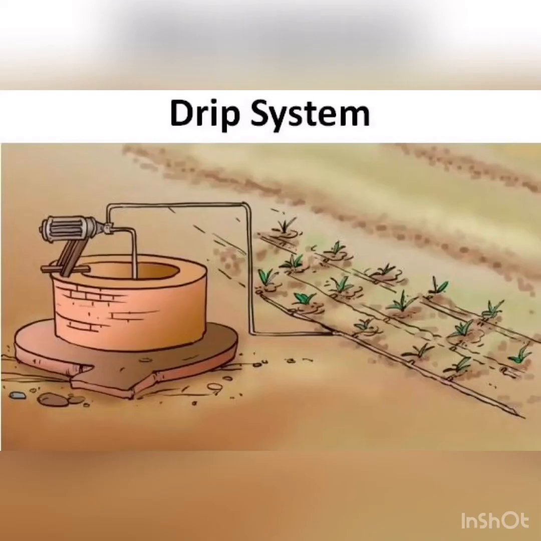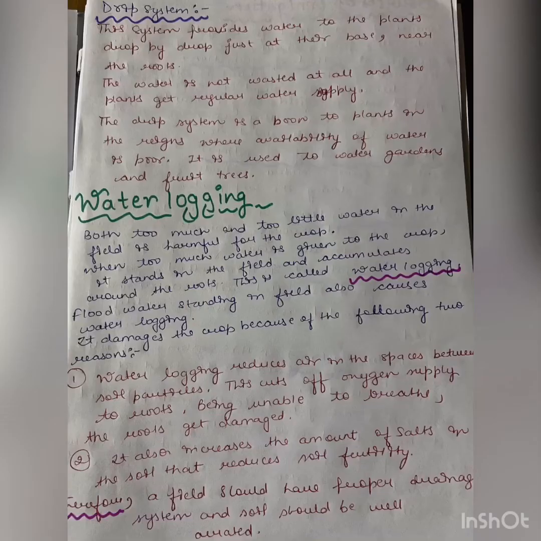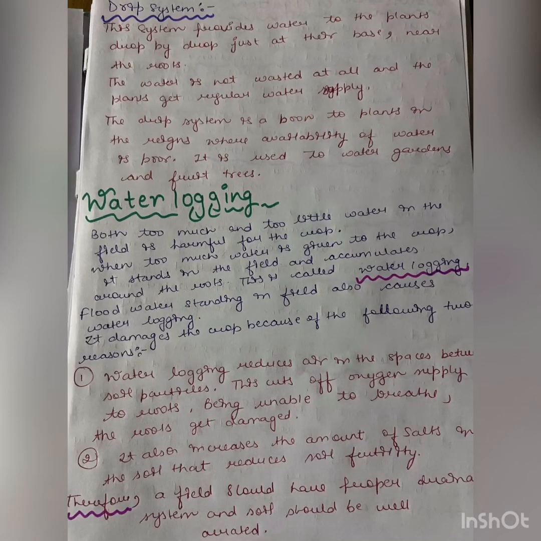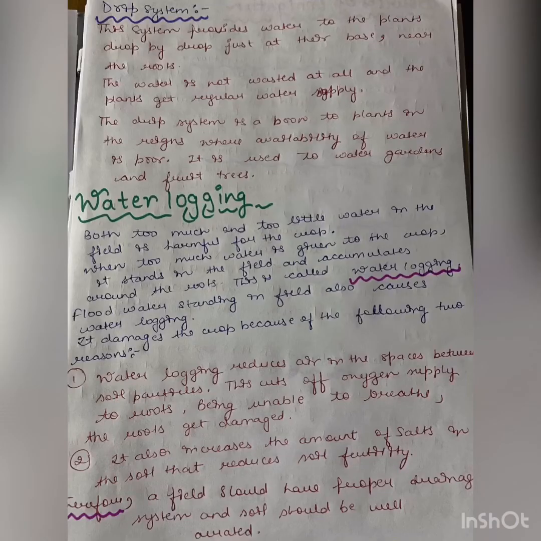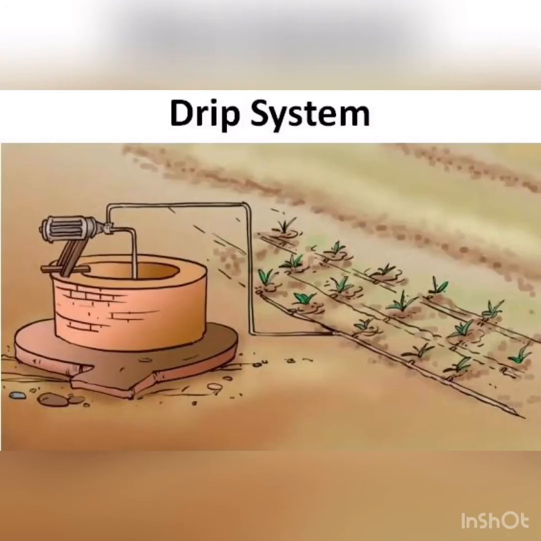Now our last one is the drip system. What is the drip system? This system provides water to the plants drop by drop, just at their base, near the roots. The water is not wasted at all and the plants get a regular water supply very easily. The drip system is a boon to plants in areas where availability of water is poor. It is used to water gardens and fruit trees as well.